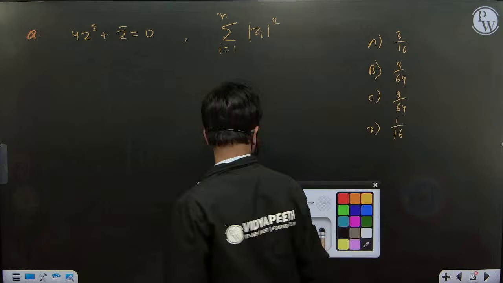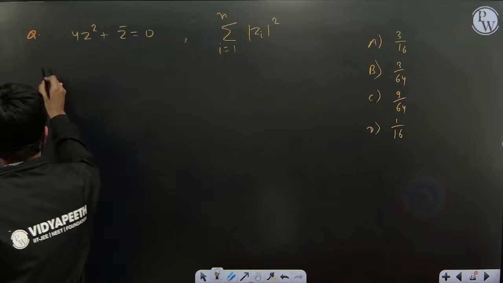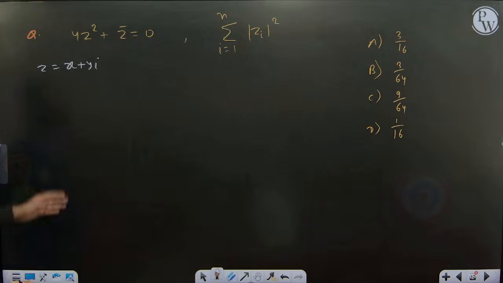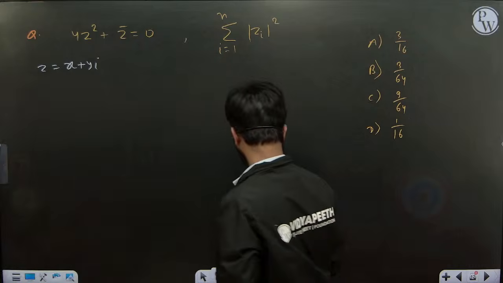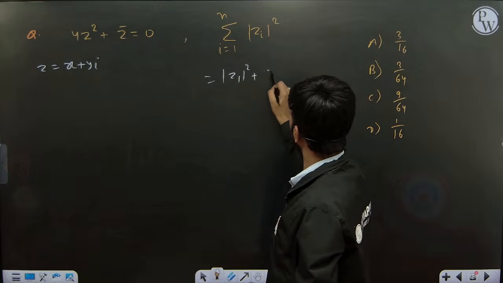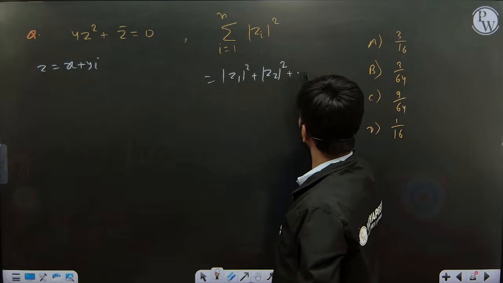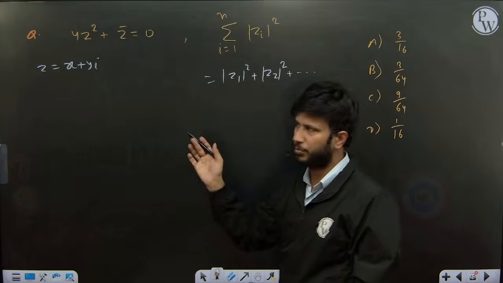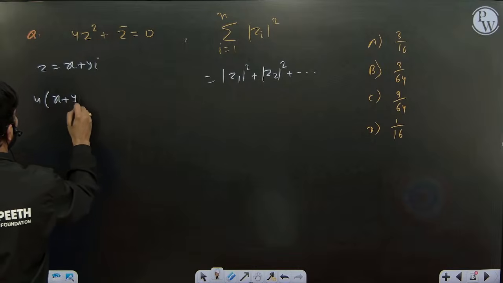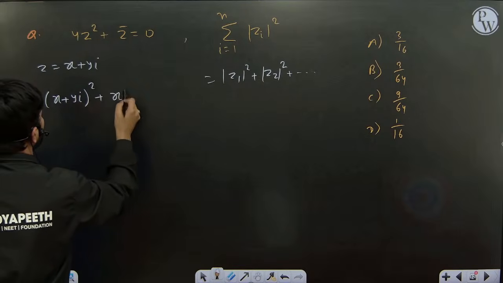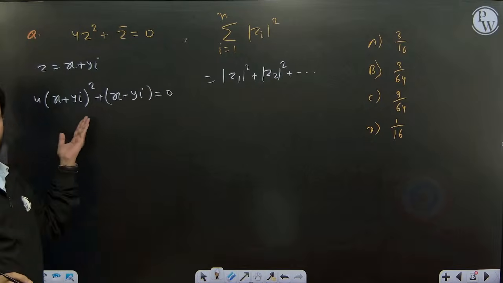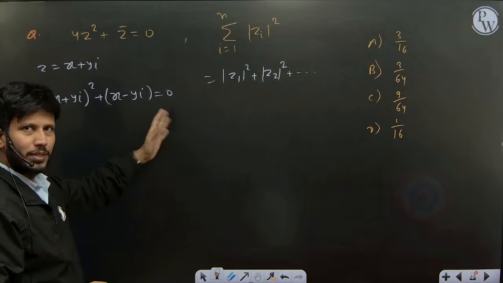Okay, so simply you can start by assuming z is x plus iy. Just replace this, you will get all z and you can find this. This means what we have to find? We have to find mod z1 square plus mod z2 square and so on. How many z are possible? We'll check from there. It is 4 into x plus iy whole square plus z bar, which is x minus iy, equal to 0. Solve this. Compare the real part and imaginary part.